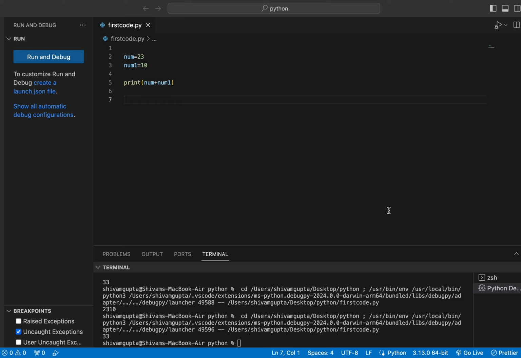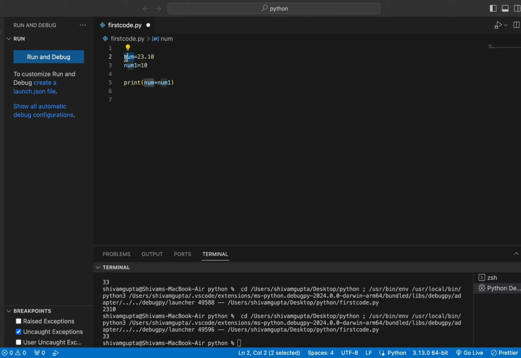Now, the next thing is double, or you can say a float. What is a double? For example, if you want to show a currency in dollar form, like 23.10, then you can use a double. So here you will simply write 23.10.